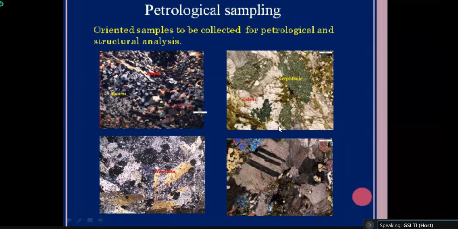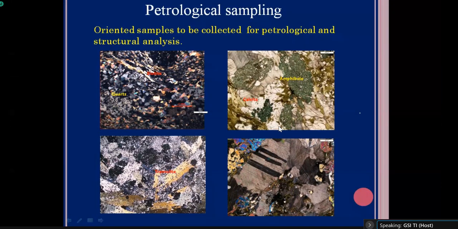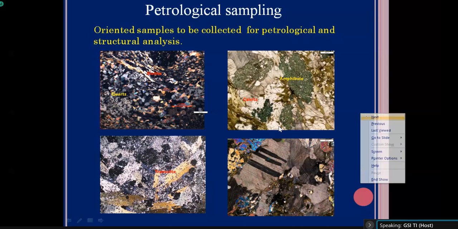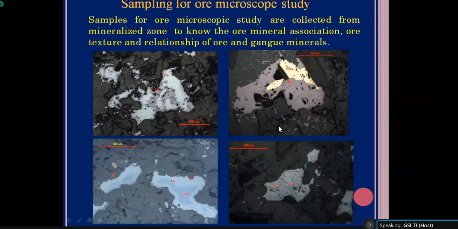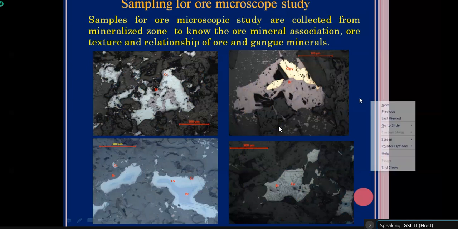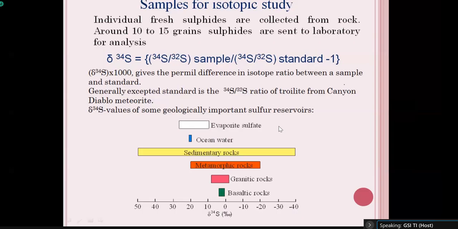And there are other samples being collected, petrological samples for petrological studies. Then ore microscopic samples will be collected for studying the ores under the microscope. Definitely these ores are studied under reflected light and the minerals are studied under transmitted light. Then some isotopic samples are also being collected. I am not going into detail. And then fluid inclusion study.